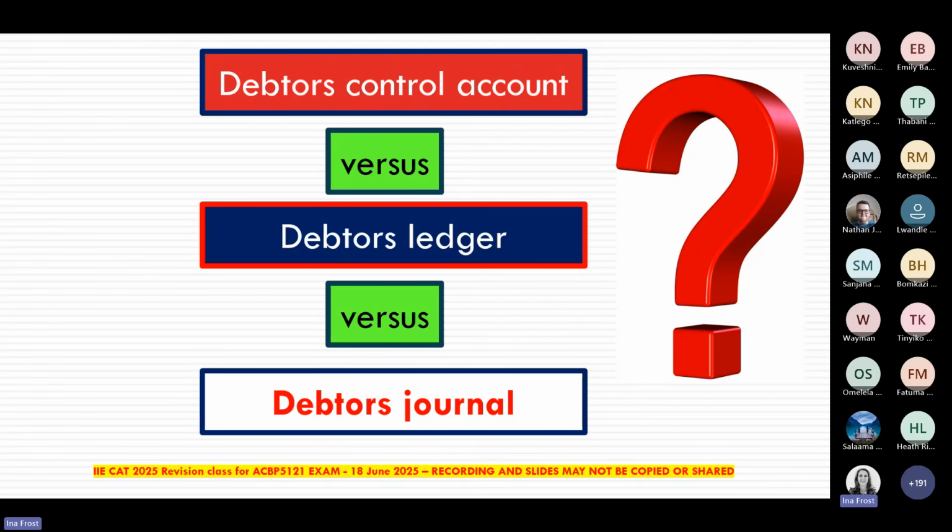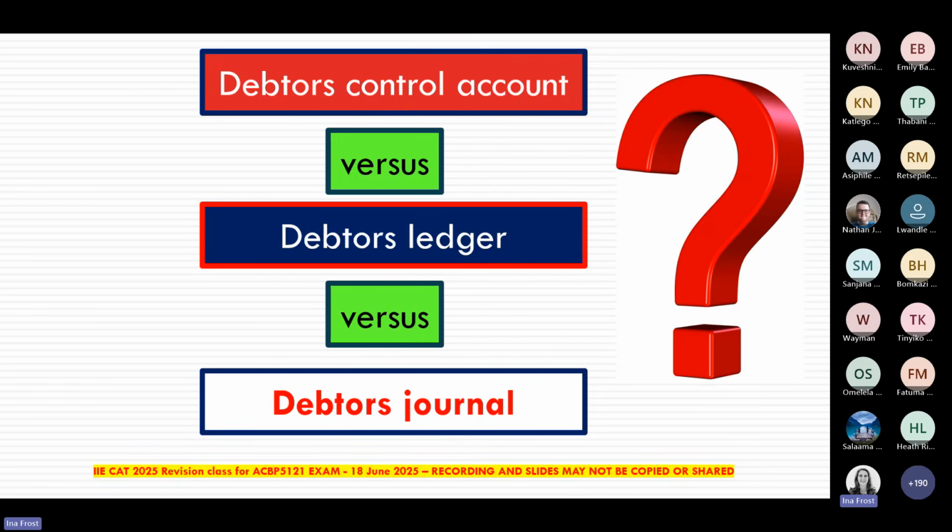So the different terms that we need to understand, and they straddle Learning Units 5 and 7, is, do you know what is a debtor's control account? Do you know what is a debtor's ledger? And do you understand what is a debtor's journal? So that if we asked you to prepare any of those, you will immediately know what you need to do.